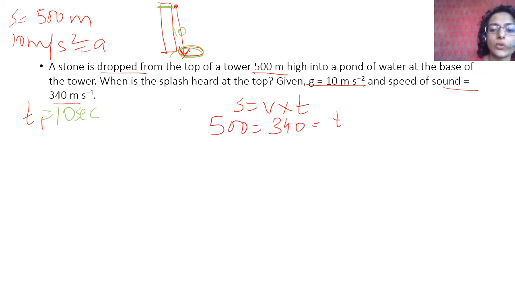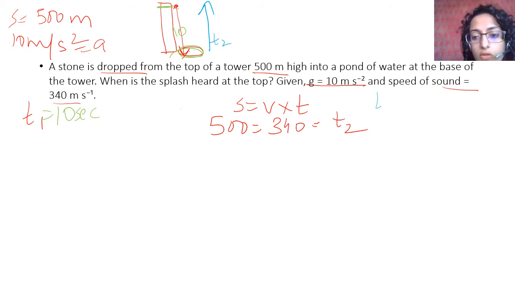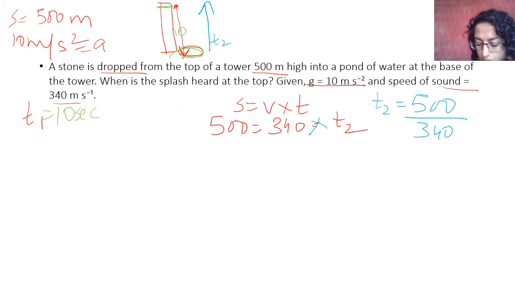We have to find T2 in this case, the time it takes for it to go up. So T2 is equal to 500 upon 340. So 500 divided by 340 is 1.47 seconds. So this is T2.